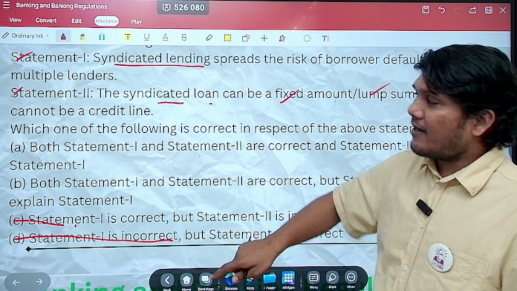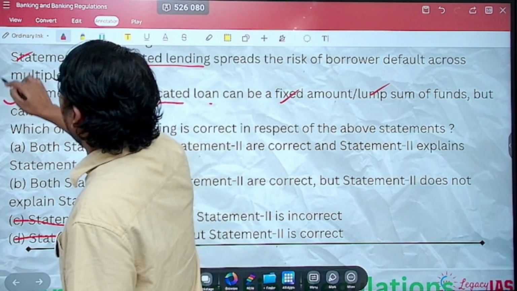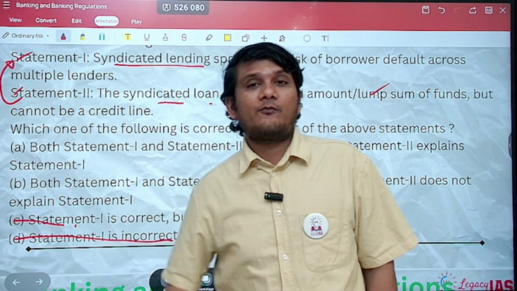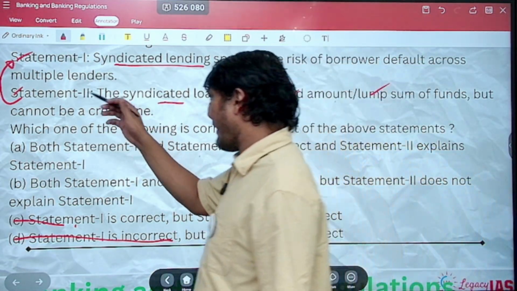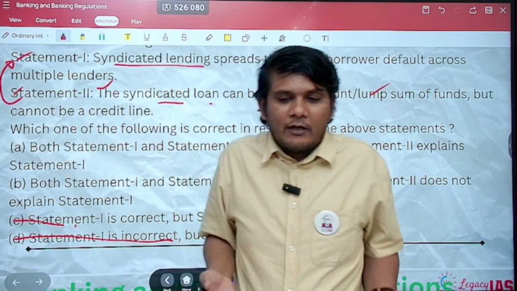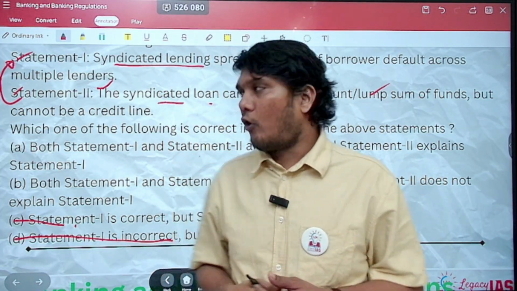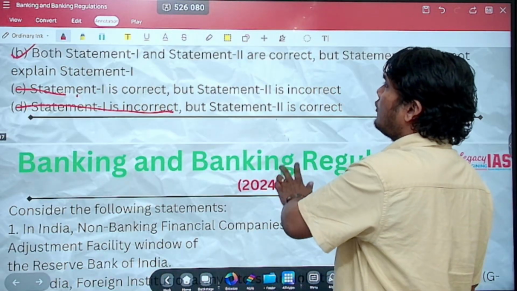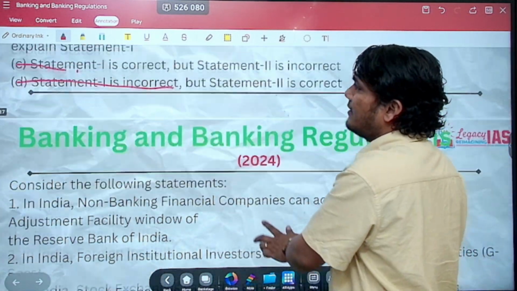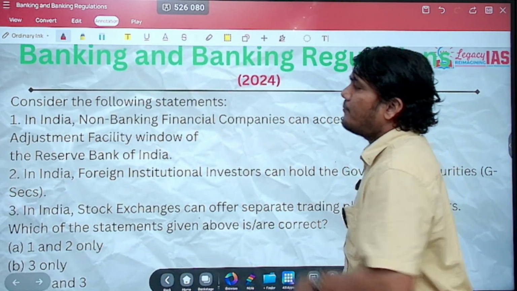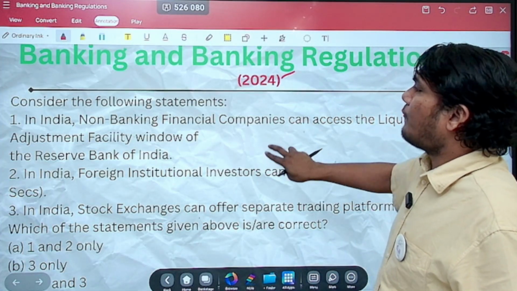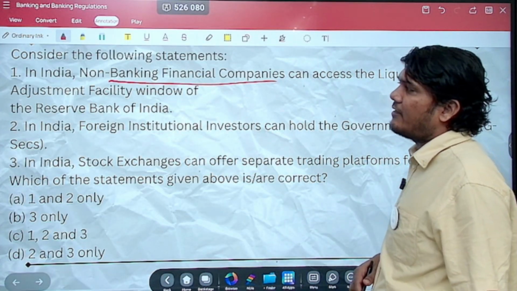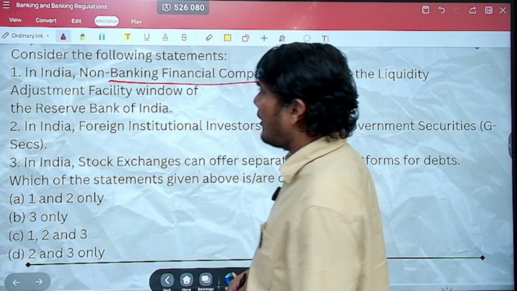So both statements are correct, but this statement does not explain statement 1. This does not explain why the risk will be lower. The risk will be lower because multiple people are involved. So this option is also incorrect. The correct option will be option B. Both statement 1 and 2 are correct, but statement 2 does not explain statement 1. Let's move ahead. Again, in 2024, consider the following statements. In India, NBFCs, non-banking financial companies, can access the liquidity adjustment facility window of the Reserve Bank of India.